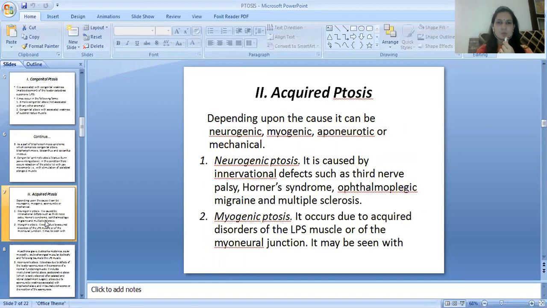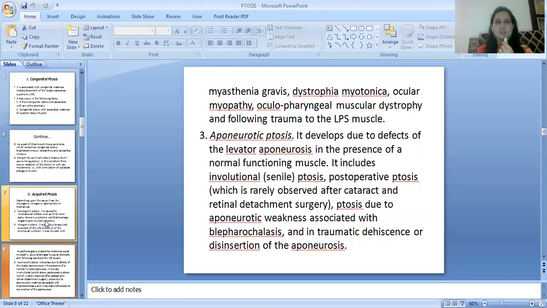Acquired ptosis, depending upon the cause, may be neurogenic, myogenic, aponeurotic, or mechanical. First, the neurogenic ptosis. It is caused by innervational defects such as third nerve palsy, Horner syndrome, ophthalmoplegic migraine, and multiple sclerosis. Second is the myogenic ptosis. It occurs due to acquired disorders of the LPS muscle or of the myoneural junction.